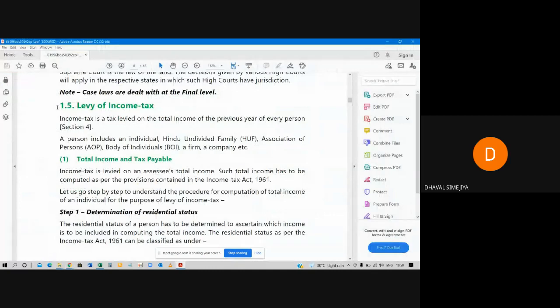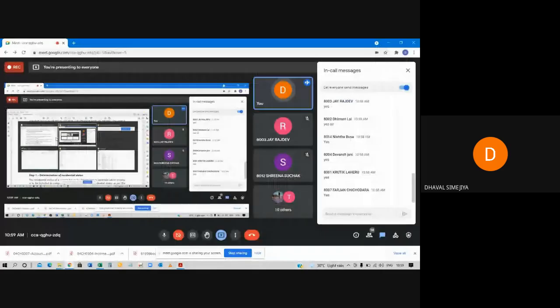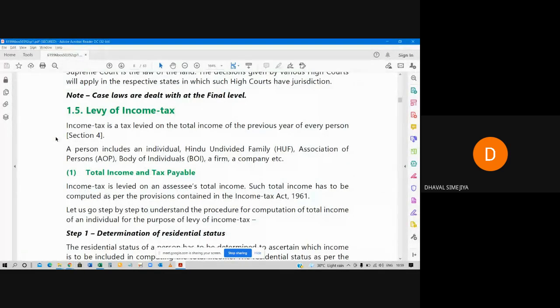Okay. So, first of all, levy of income tax. Income tax is a tax levied on the total income of the previous year of every person. Section 4. Look, first of all, in income tax, you are supposed to remember all these sections. It will be beneficial for you to remember the sections. A person includes individual, HUF, association of persons, body of individuals, firm, company, etc.